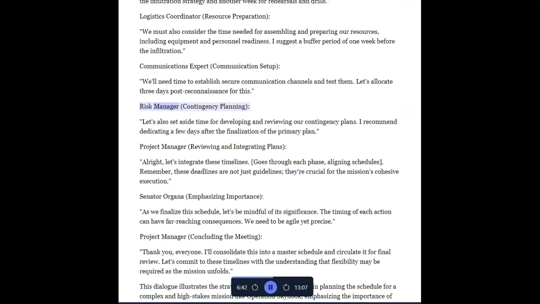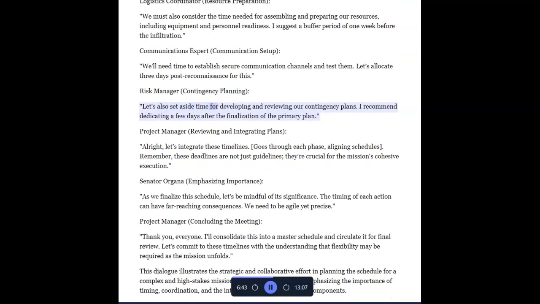Risk Manager, contingency planning. Let's also set aside time for developing and reviewing our contingency plans. I recommend dedicating a few days after the finalization of the primary plan.